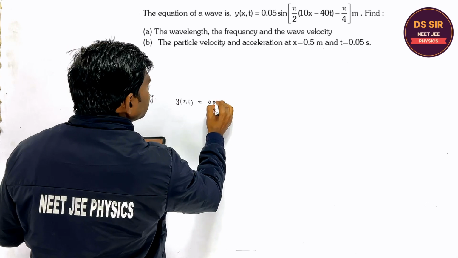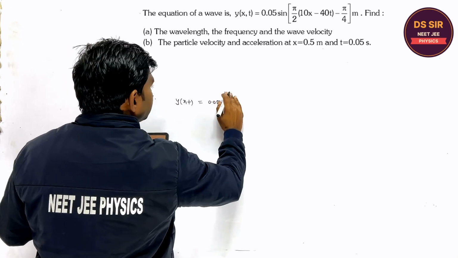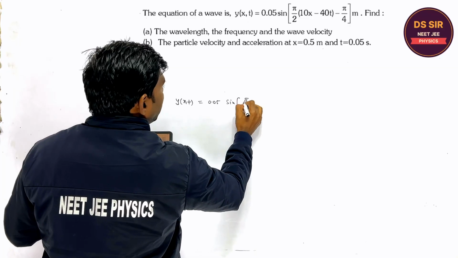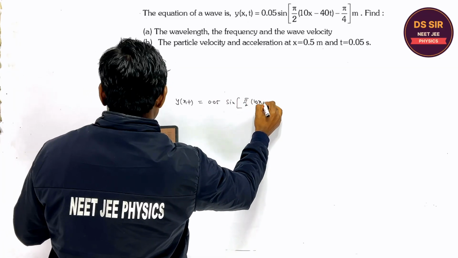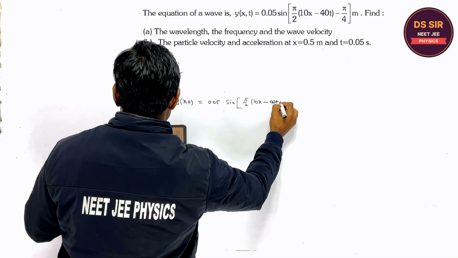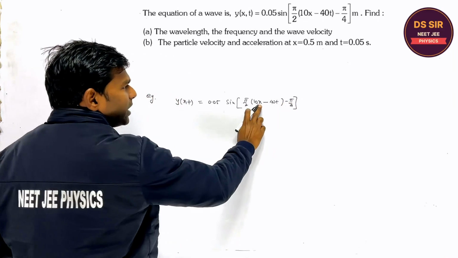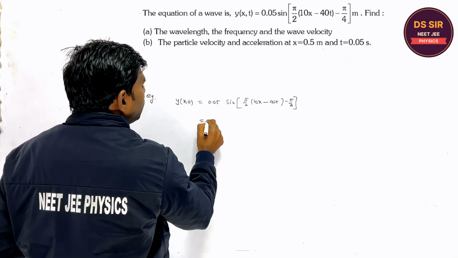And here it is represented by 0.05 sine of pi by 2 into (10x minus 40t) minus pi by 4. So tell me, is it traveling in positive direction or negative direction?